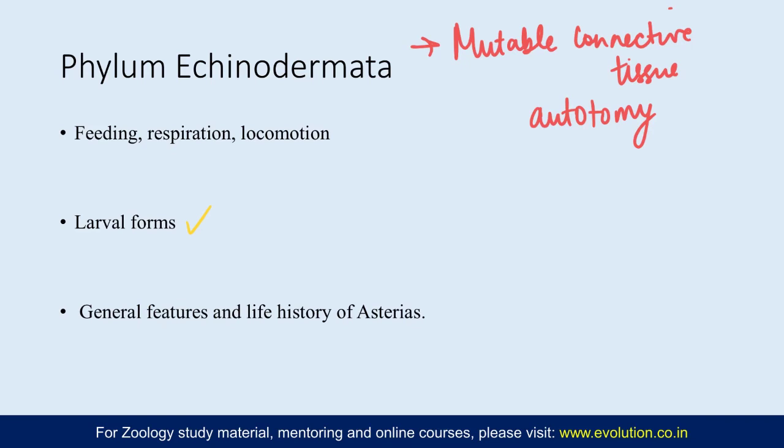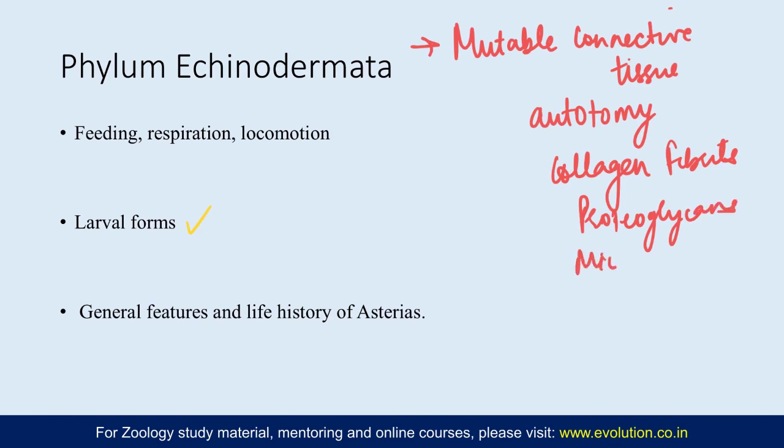And all these mechanisms are highly energy sparing, and they help in maintenance of posture also. So very unique feature in echinoderms, and in them basically it is the extracellular matrix which consists of the collagen fibrils and proteoglycans and microfibrils which are involved in formation of this MCT or mutable connective tissue. So this is something you need to focus on under echinodermata.